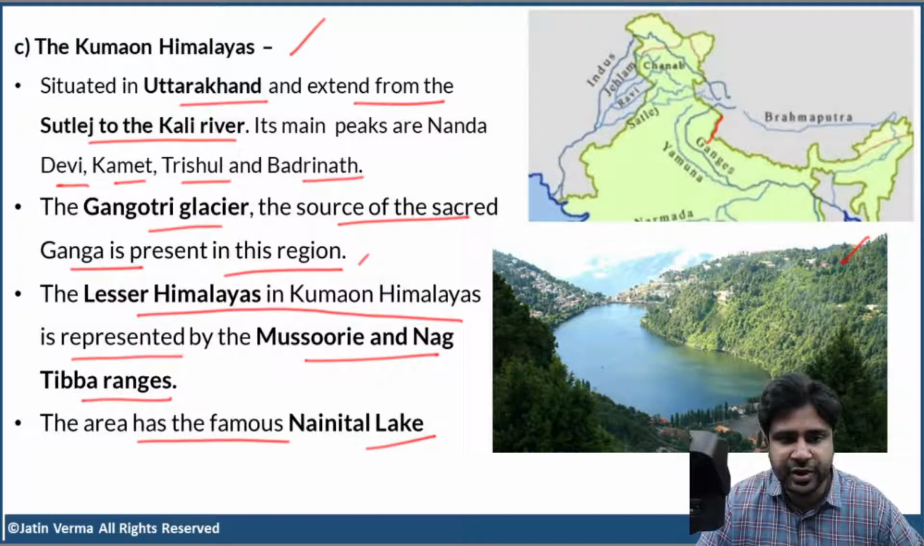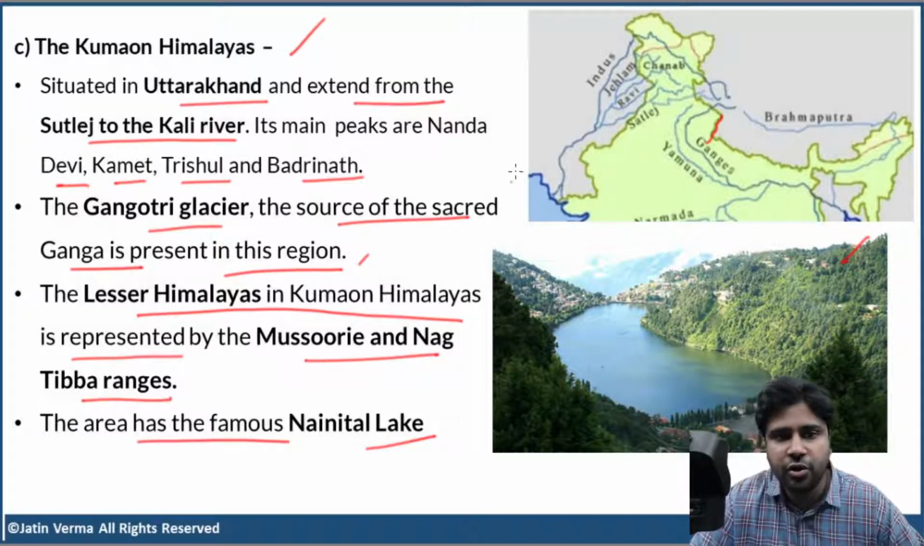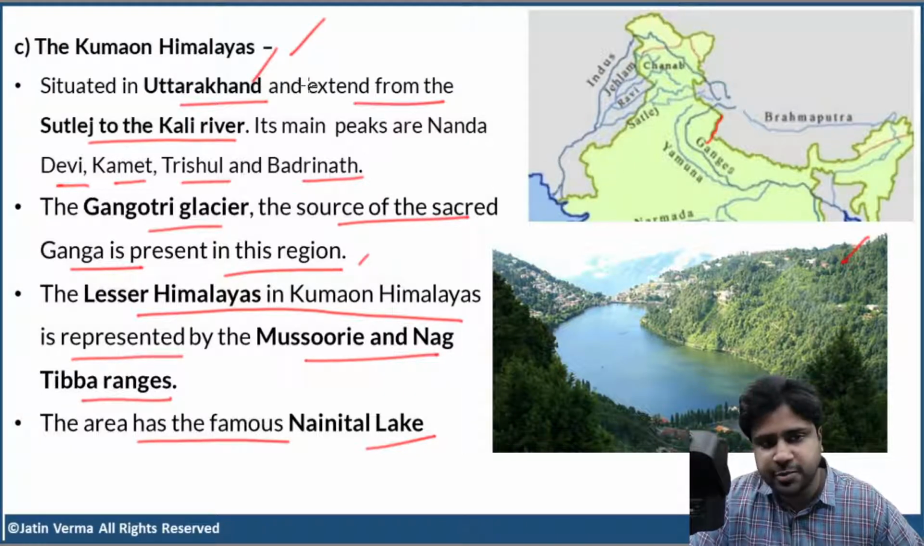Okay, guys, simple, right? So, Kumaon Himalayas are part of Western Himalayas. And Kumaon Himalayas extend from Sutlej River to the Kali River. And we know where Kali River is, right? Kali River is situated at the western border of Nepal with India. Now, what are the main mountains of Kumaon Himalayas? Nanda Devi, Kamet, Trishul, and Badrinath. Okay, and all these are situated in Uttarakhand. Now, the Gangotri Glacier is part of Kumaon Himalayas. Obviously, we all know this, right?